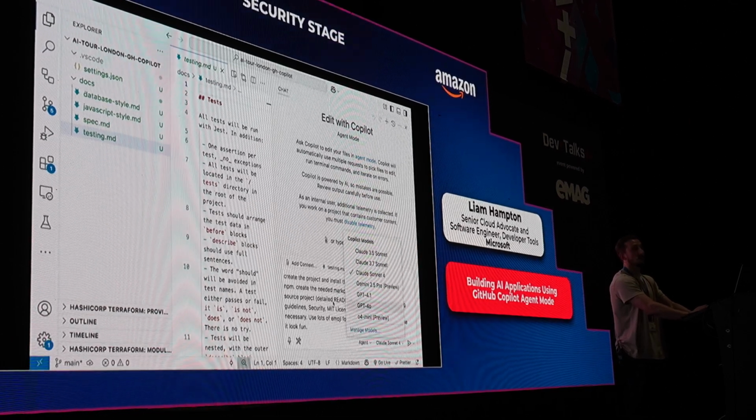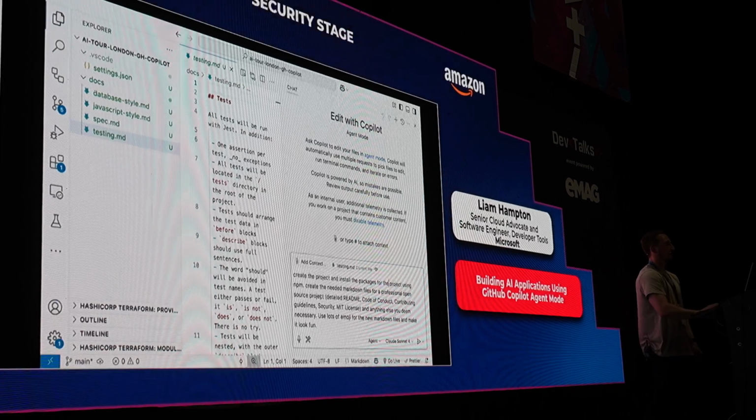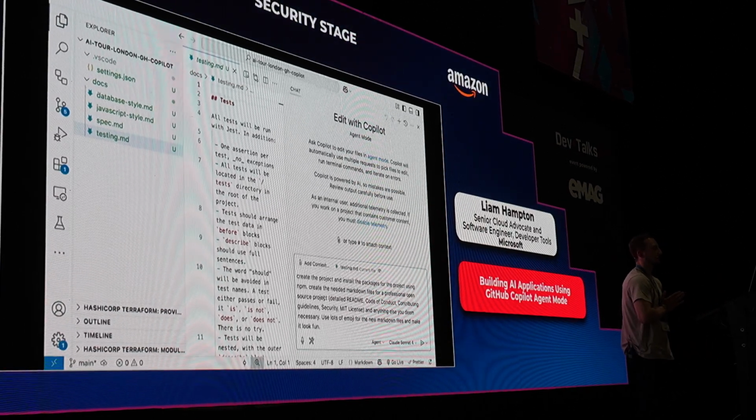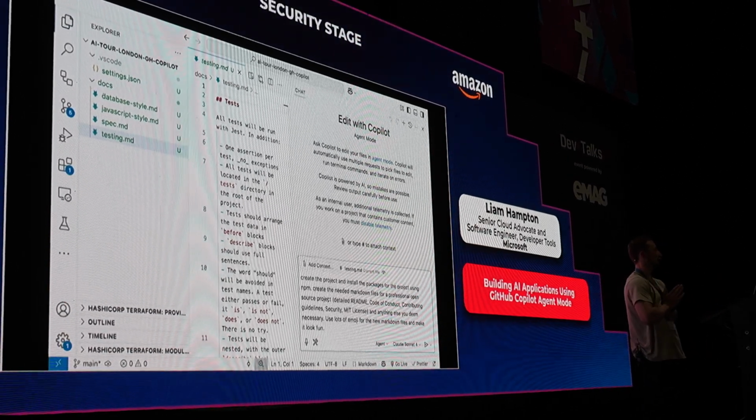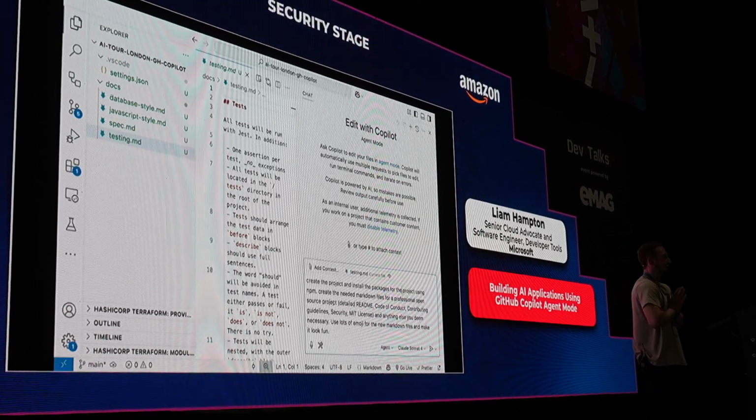Oh, and FYI, you can bring your own models to Copilot too now, by the way, if you didn't know. And what I'm going to write here in this prompt is saying create the project and install the packages for the project using npm. This is going to be a JavaScript project. We have already established that by using EJS and Tailwind, etc.